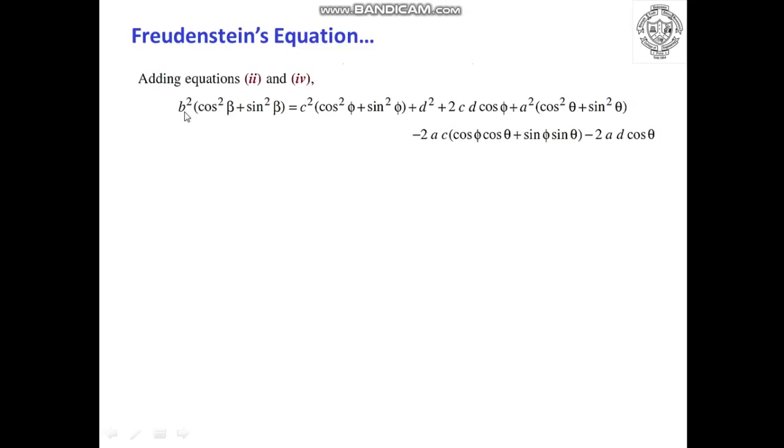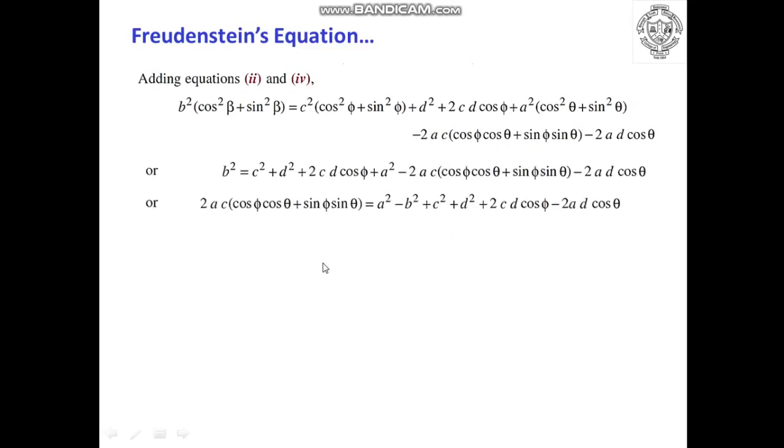So we will take b square common and then we can write b square into bracket cos square beta plus sin square beta bracket complete is equal to c square (cos square phi plus sin square phi) plus d square plus 2cd cos phi plus a square (cos square theta plus sin square theta) minus 2ac in bracket (cos phi cos theta plus sin phi sin theta) minus 2ad into cos theta.